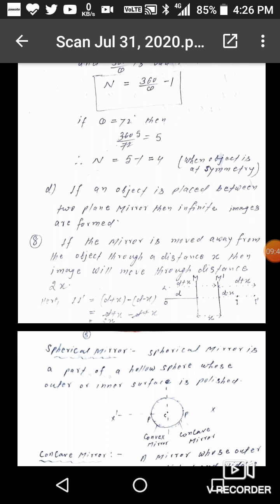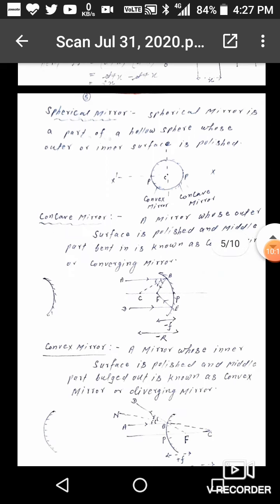Now here we have to calculate I dash, the distance through which the image will shift. So I dash is equal to d plus x minus d minus x. Here d and d will be cancelled, so that is equal to 2x. So if a mirror is moved away from the object through a distance x, then the image will move through distance 2x. Now I am going to discuss the spherical mirror.